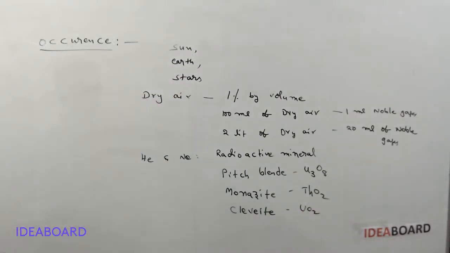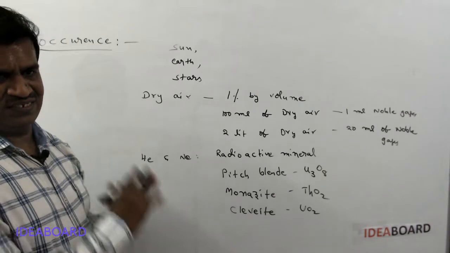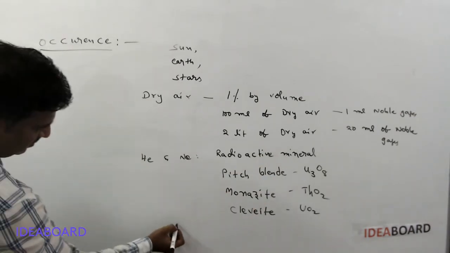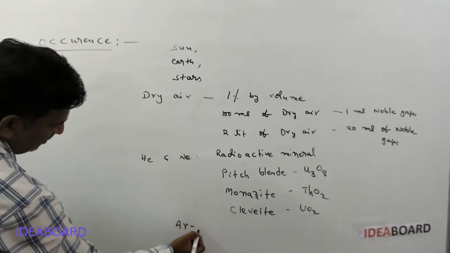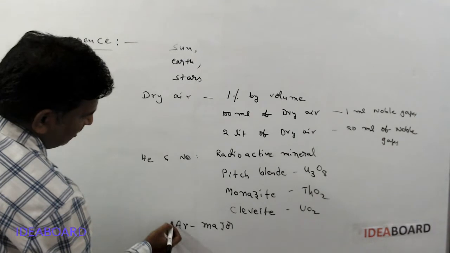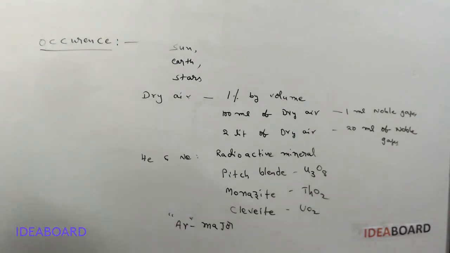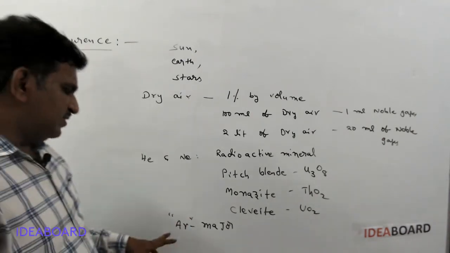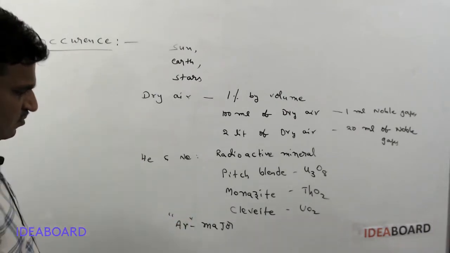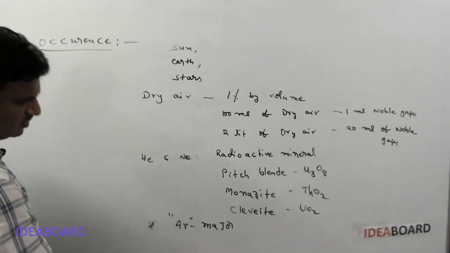These have helium and neon in traces. Okay, and here argon is present in major amounts. If dry air is taken, the major constituent is argon. Of all the noble gases, the most abundant element is argon. Please remember, very important, the most abundant element is argon.